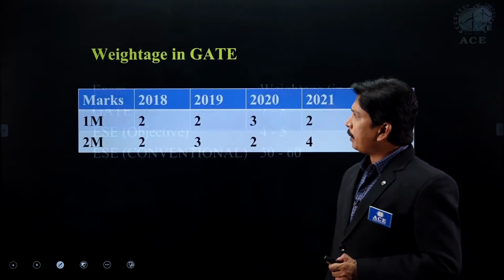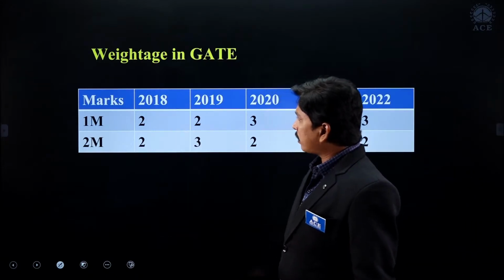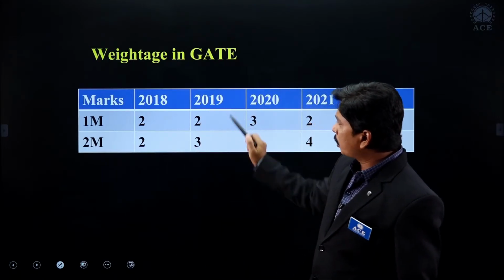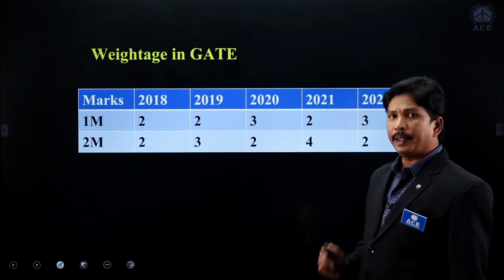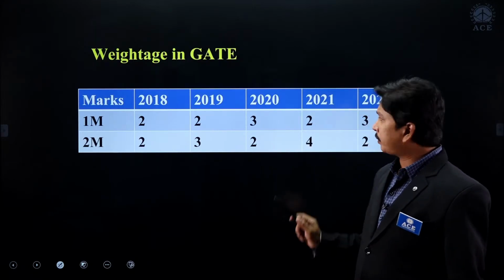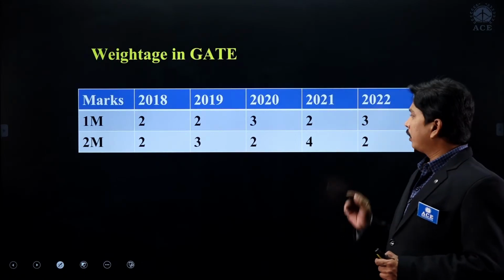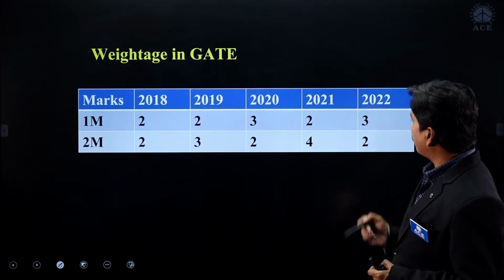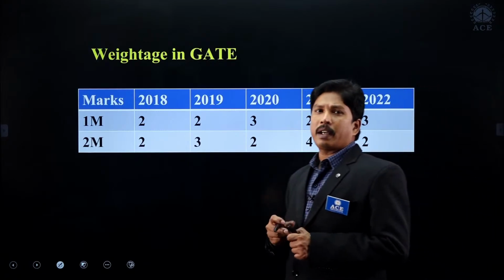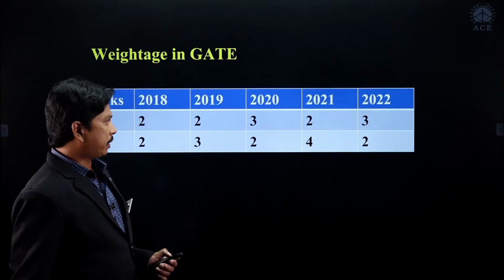Clear, students? And coming to the questions in GATE in the previous years. We got approximately two 1 mark questions and 2 marks questions in 2018. And 2 1 mark and 3 2 marks questions in only faults and stability, that is power system analysis, and 3 1 mark and 2 marks questions in 2020. And in 2021 we got 2 1 mark and 4 2 marks questions. And coming to 2022, we got 3 1 mark and 2 marks questions. See here, how much weightage we are having in only the power system analysis or the faults and stability of the power system. Right?